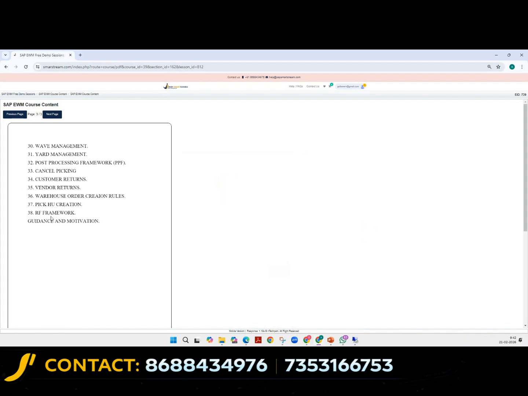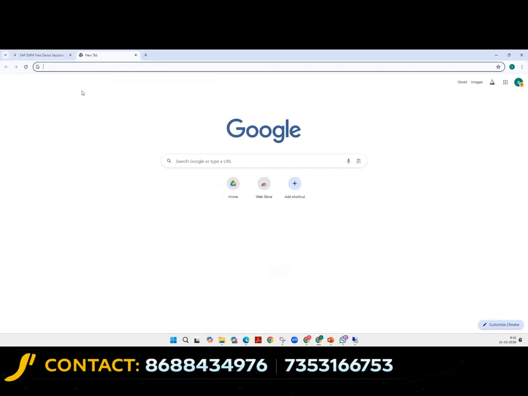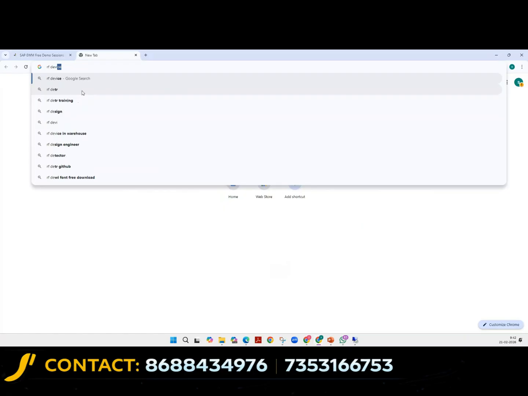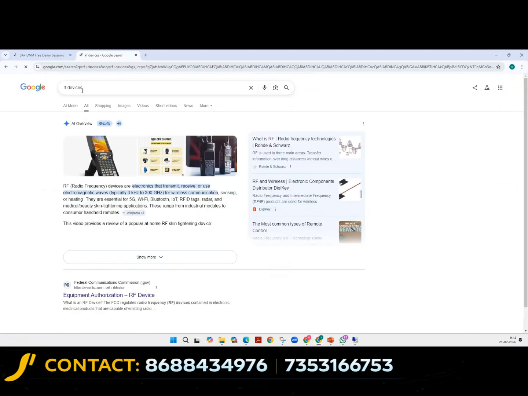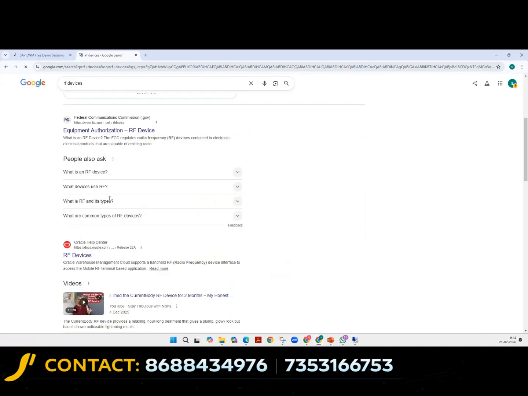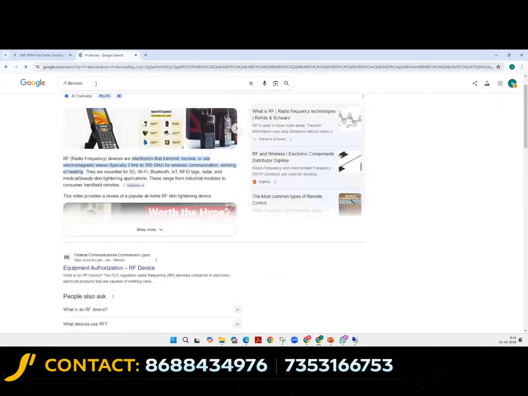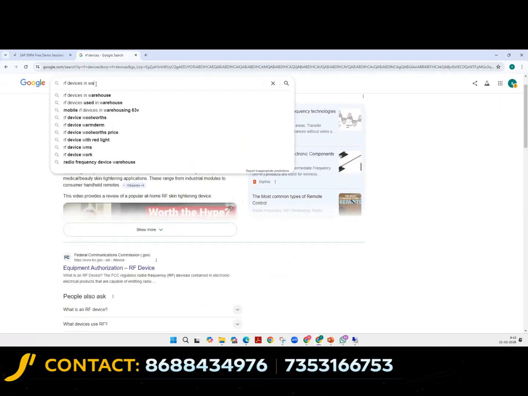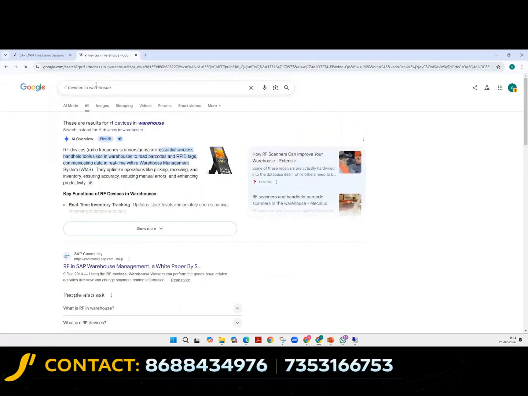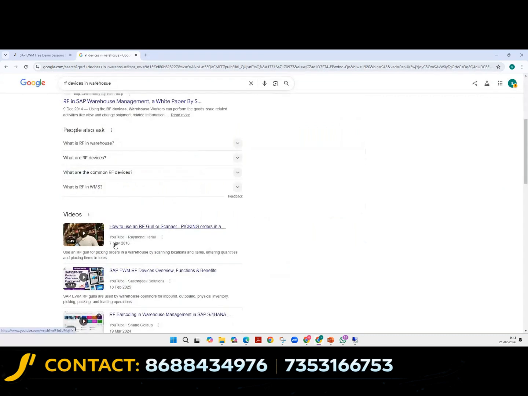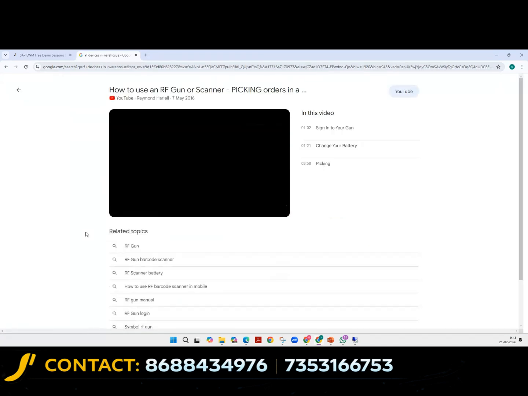Pick HU creation, RF. We have something called radio frequency, RF device. I'll show you. RF devices, like this. These are RF devices. What the user does is use the RF device in the warehouse. You can see here, guys. I'll just show you a small video.